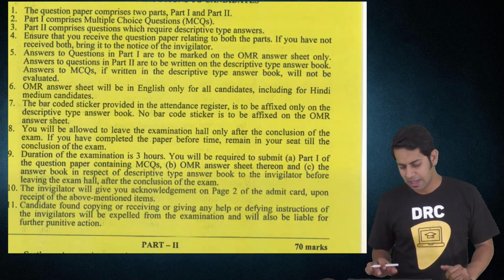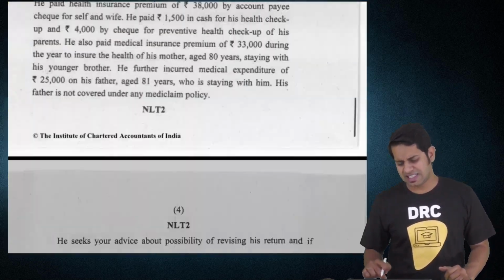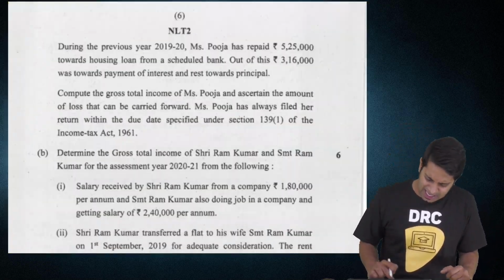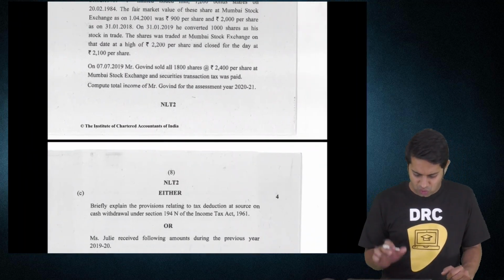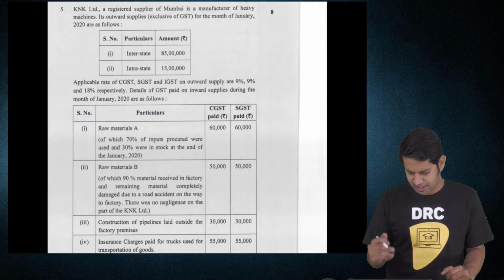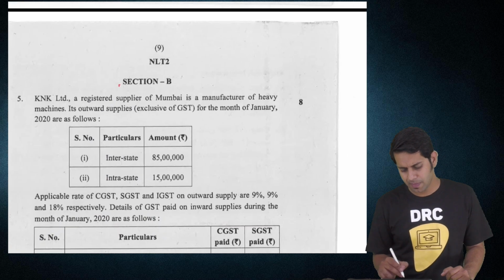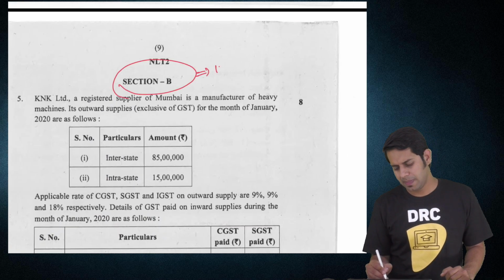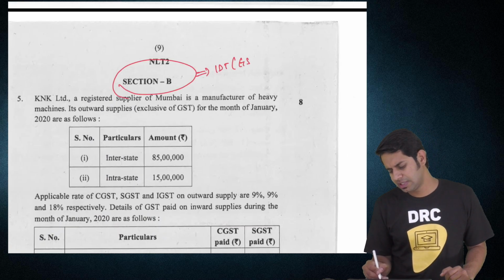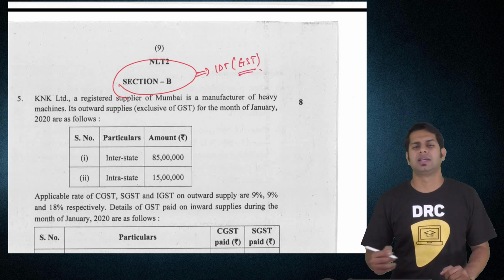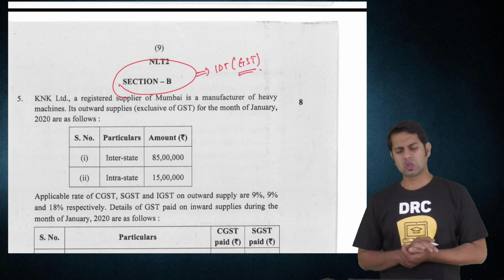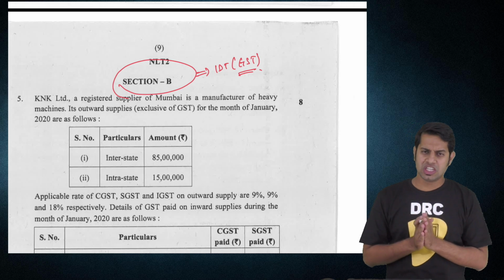Let us now start the discussion on Section B. We have two sections in your syllabus, taxation. Section A talks about direct taxes. Section B talks about indirect taxes, which consist of GST. So our discussion will be limited to the GST portion only.